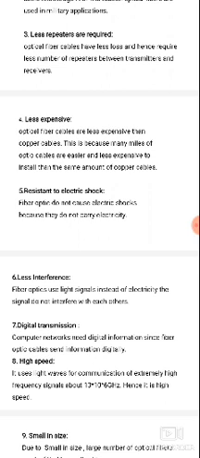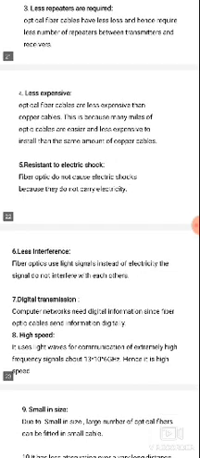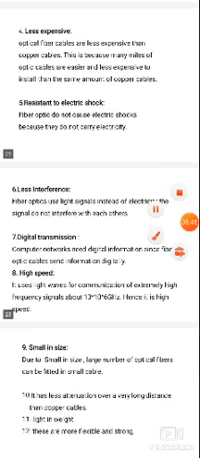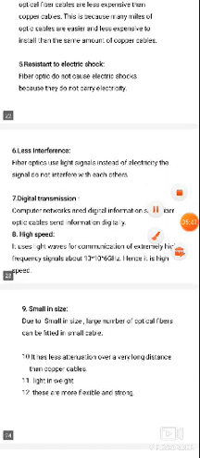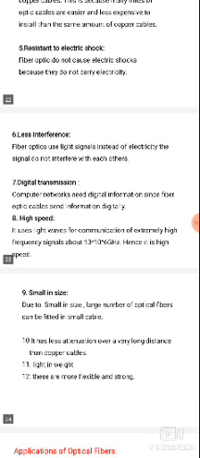So that's why resistance to electric shock is one advantage of optical fiber cable. Fiber optic cables do not carry electricity. Next, less interference. The fiber optic uses light signals instead of electricity, so the signals do not interfere with each other.